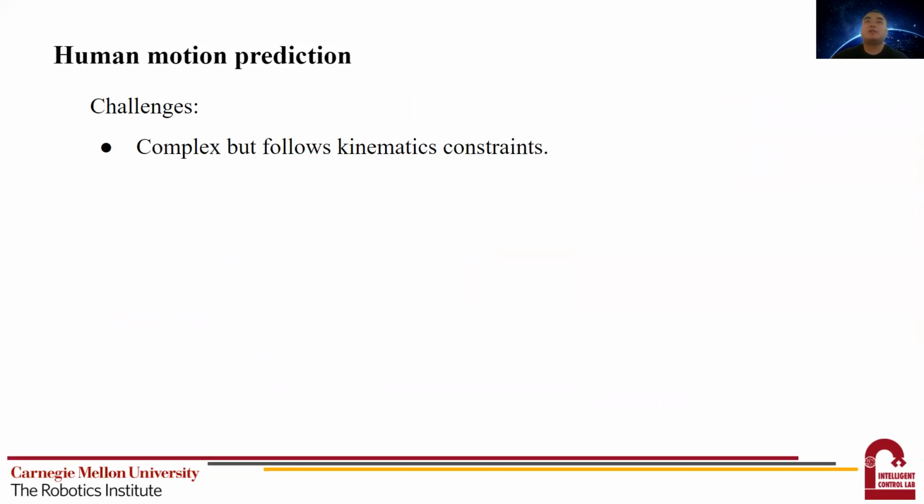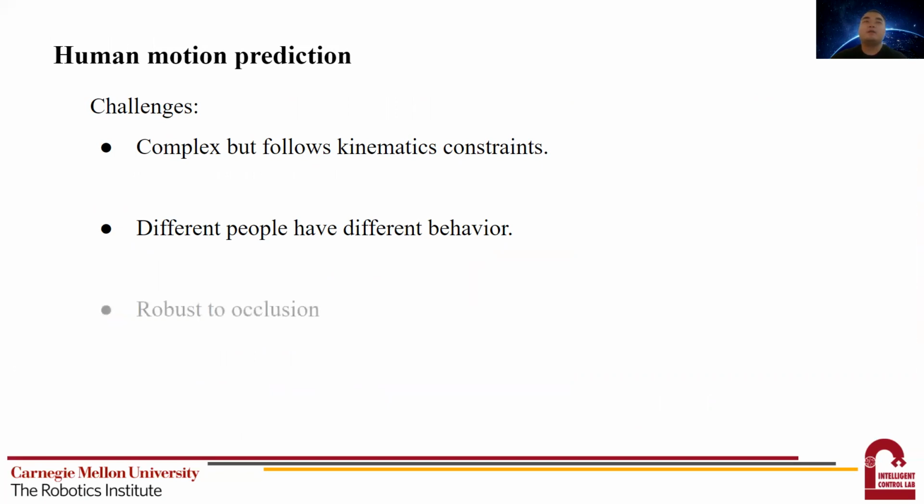As we all know, there are many challenges in human motion prediction. First, human motion is complex in nature, but it is also simple in the sense that the relative motion between joints strictly follows the kinematic constraints. Second, different people have very different behavior due to their habits or body structure. It is difficult to comprehensively learn all possible behavior patterns. And third, during the work, some body parts might occasionally be invisible to the camera. So how to make the prediction robust to occlusion is also very important.